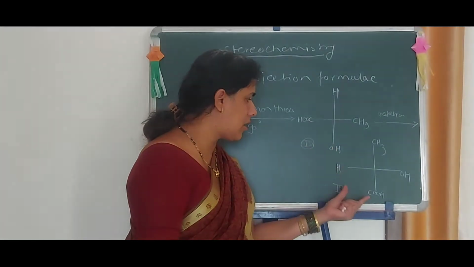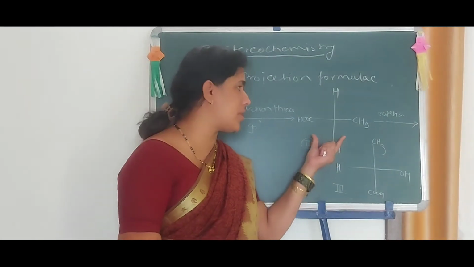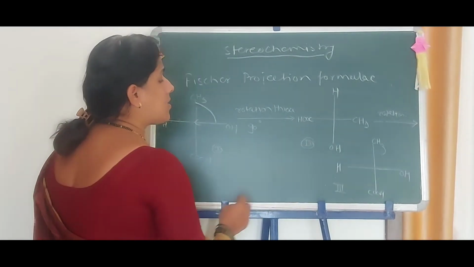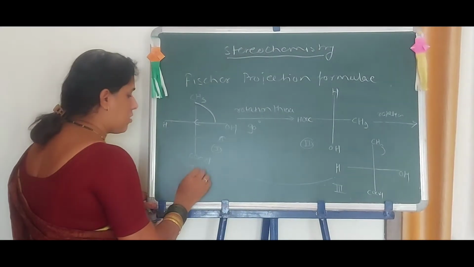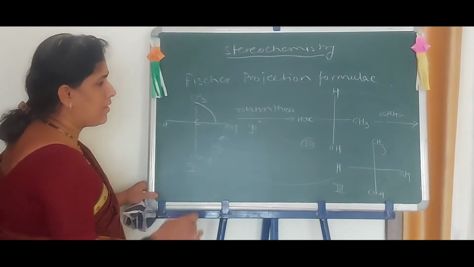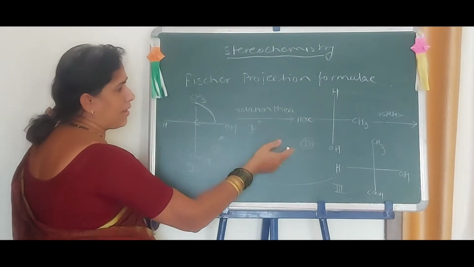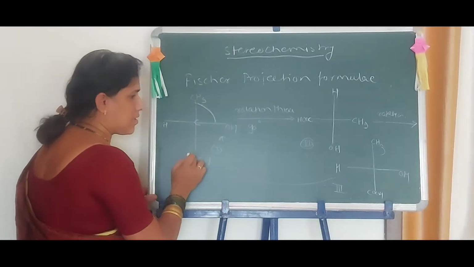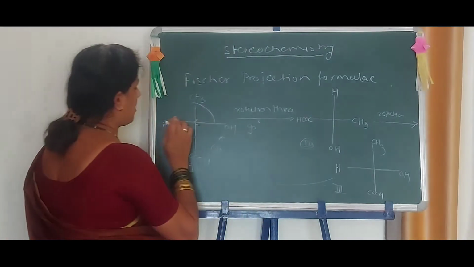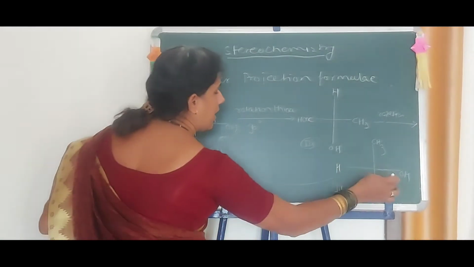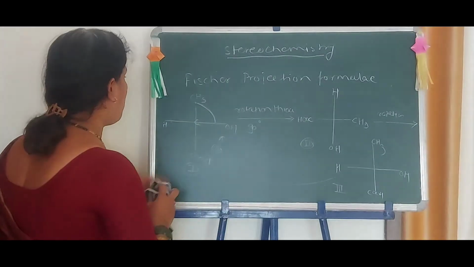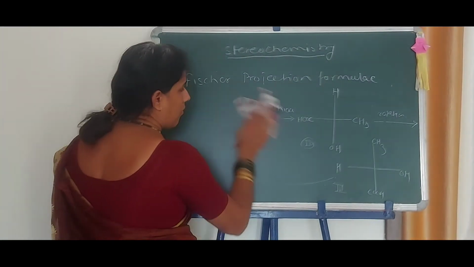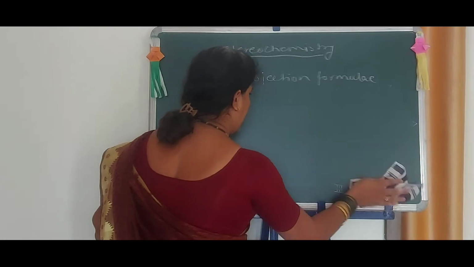That is, structure 3 is the enantiomeric form of structure 2, and structure 3 is equal to structure 1. See here, whether the structure is carrying out, this is the same: CH3COOH, CH3COOH, then HOH and HOH.